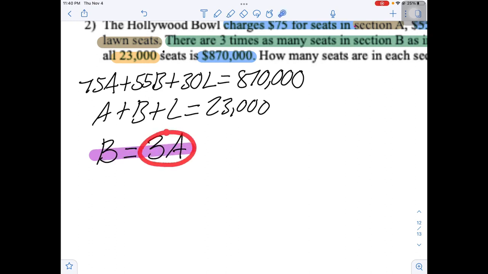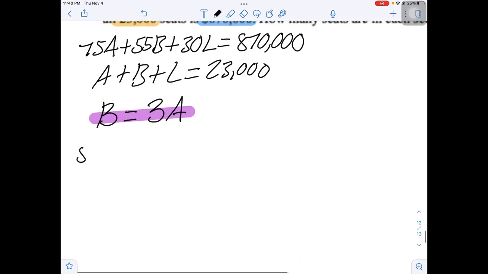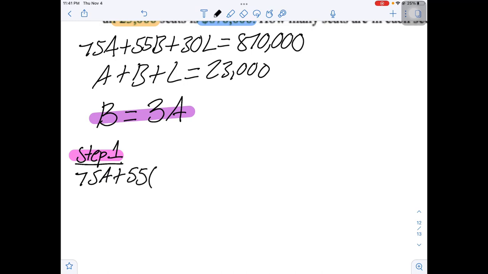We're going to plug in 3a everywhere that we see b. So let us copy our first equation, and we're going to replace b with 3a. So step 1, we're going to copy 75a plus 55(3a) plus 30L is equal to 870,000.